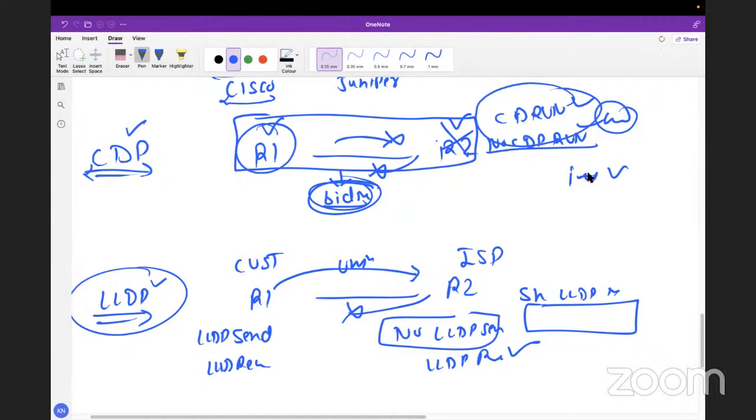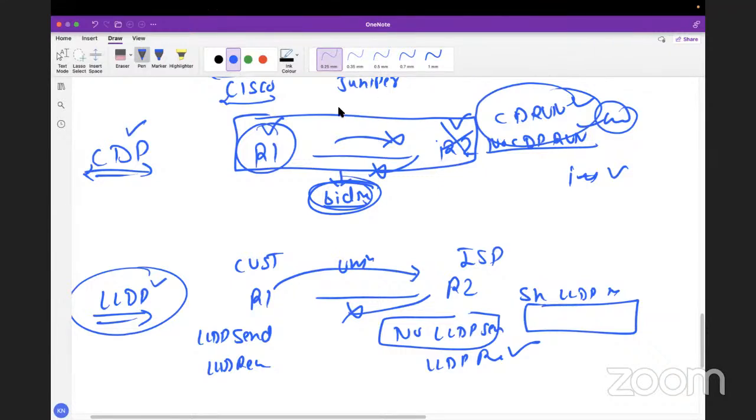Sir, one more question. If I have one Cisco switch connected with some Windows PC or laptop, can we see the PC details in show CDP neighbor? No, these protocols are for networking devices, not for the PC. Never. Clear? Yes. Any other questions?